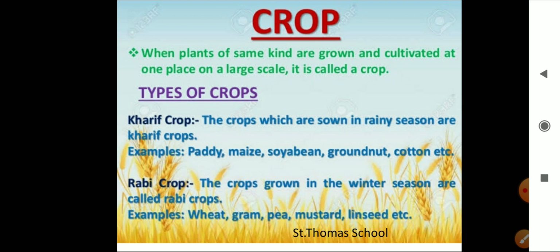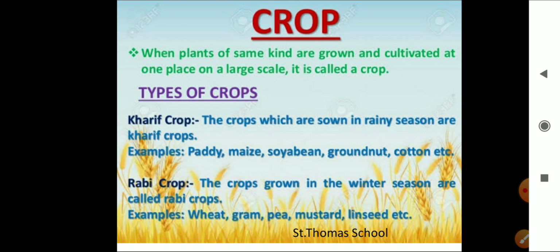We have already learned there are crops of different types like cereals, vegetables, and fruits. This can be classified on the basis of the season in which they grow. India is a vast country, isn't it?